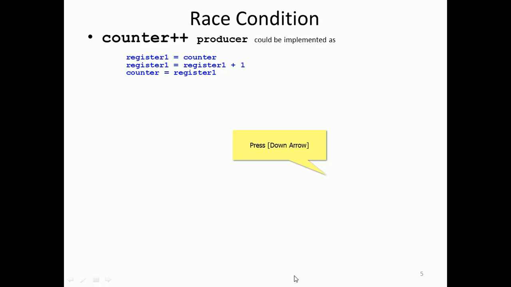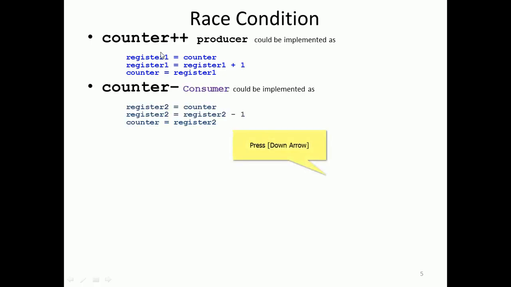So let's say counter advancement, that is the producer, right? Register 1 is equal to counter, register 1 is equal to register 1 plus 1, and counter is equal to register 1, right? So the counter will be advanced by 1. That is the producer, right?